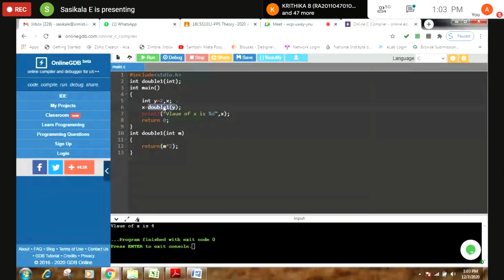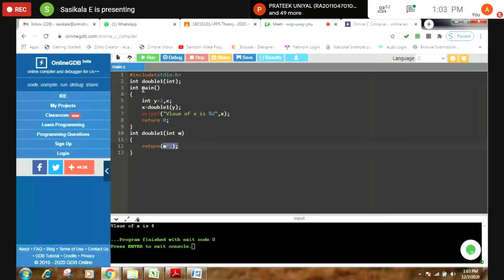Here I'm calling the function double1. Here I'm passing a value y. See, what is the value? It is given as 2. See this variable I'm passing to another function. From the main, I'm passing the value of the variable y from the main function to the user-defined function double1, and this value you are passing to the variable m, and I'm performing some operation and returning it. After that, I'm returning that value to the